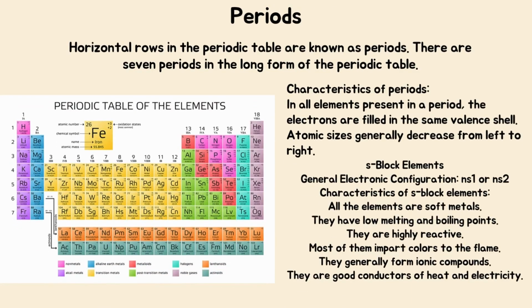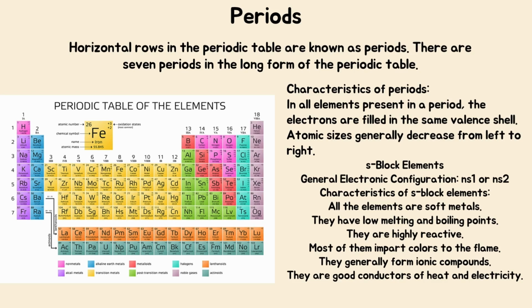Periods. Horizontal rows in the periodic table are known as periods. There are 7 periods in the long form of the periodic table. Characteristics of periods. In all elements present in a period, the electrons are filled in the same valence shell. Atomic sizes generally decrease from left to right.